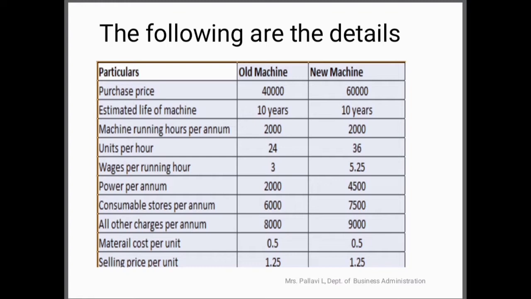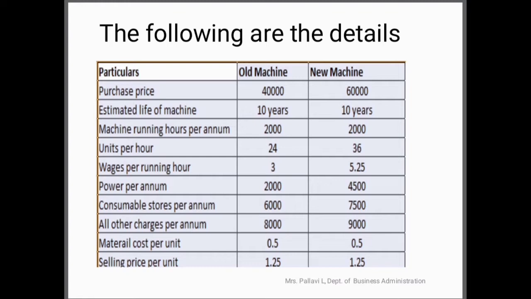Selling price is 1.25 for both the machines. Now the first thing we have to calculate here is the number of units that the old machine produces and the new machine produces. So we have units per hour, 24 for the old machine and 36 for the new machine, and we also have machine running hours per annum. If you multiply this, you will get the units for both the machines.